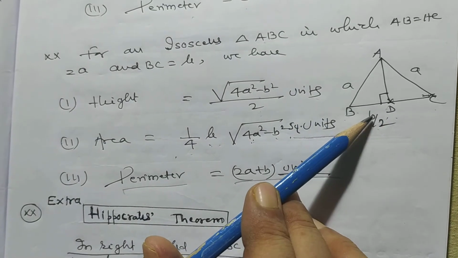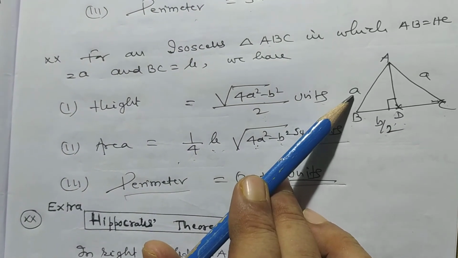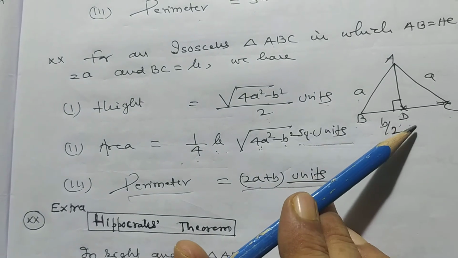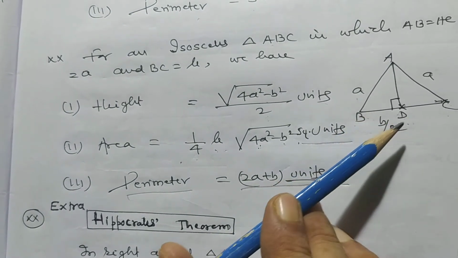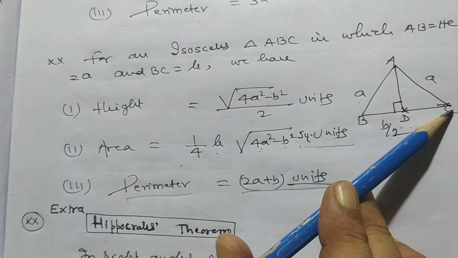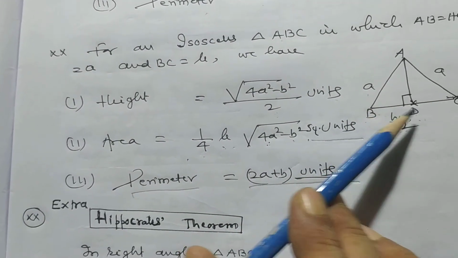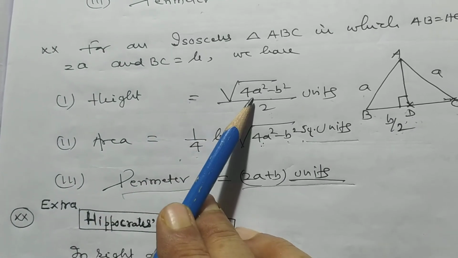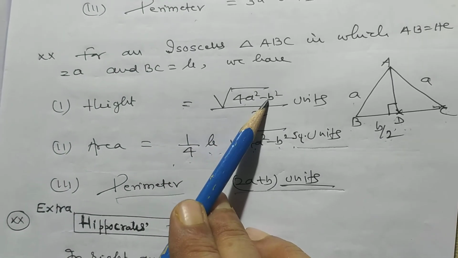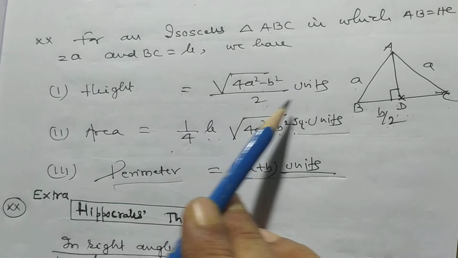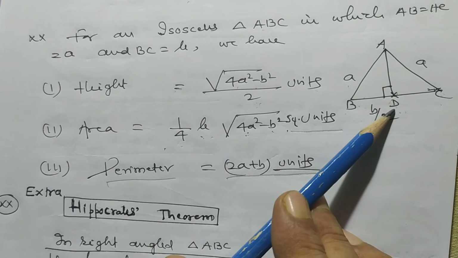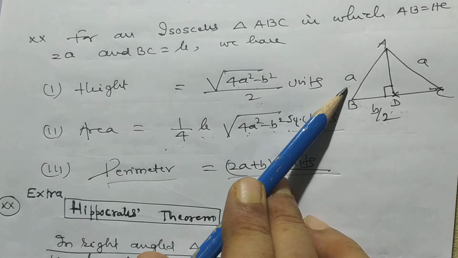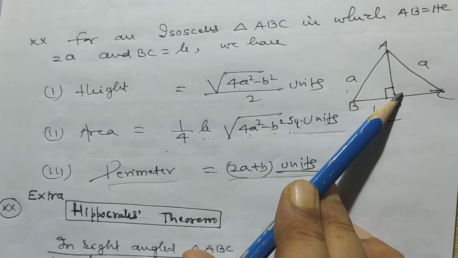For an isosceles triangle ABC, in which AB is equal to AC, AB is equal to a, BC is equal to b, so BD is equal to b by 2. AC is equal to a because it is an isosceles triangle. So the height of isosceles triangle is equal to square root of 4a squared minus b squared, by 2. How will you get it? We apply the Pythagoras theorem in right angle triangle ADB, and by using Pythagoras theorem we can find the value of AD.